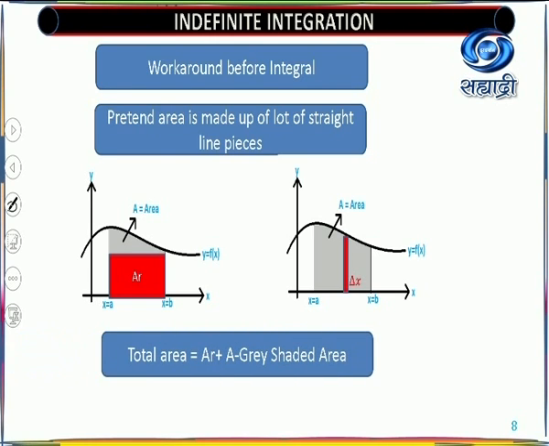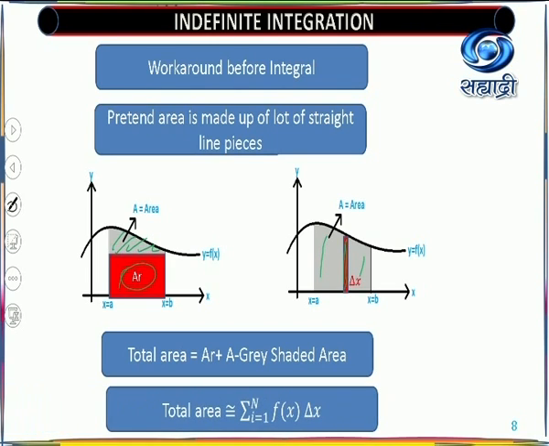So you get such types of areas. Now the area means this rectangle area plus a gray shaded area. We divide this into parts in such a way that you get your area from the given things.